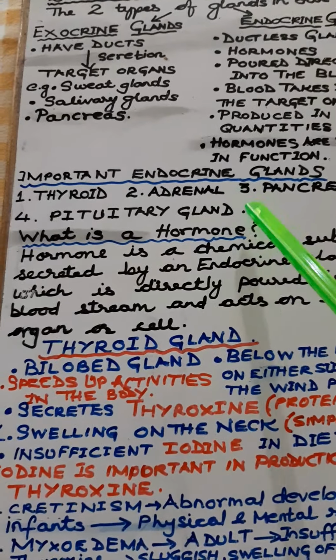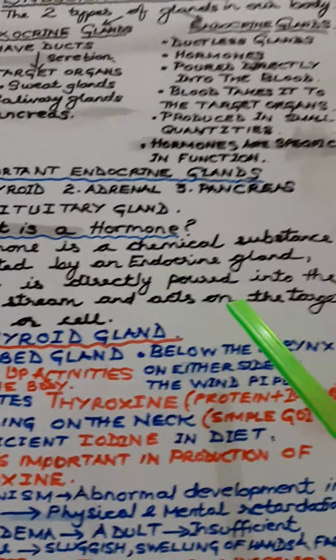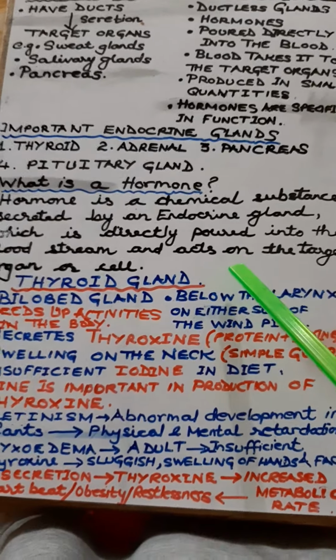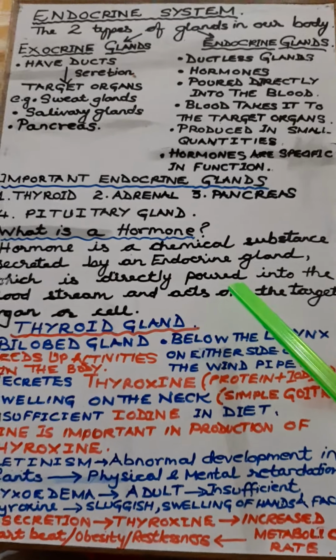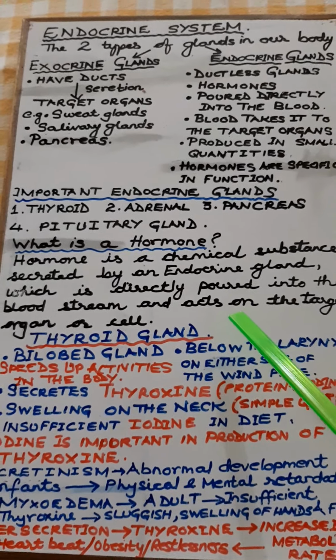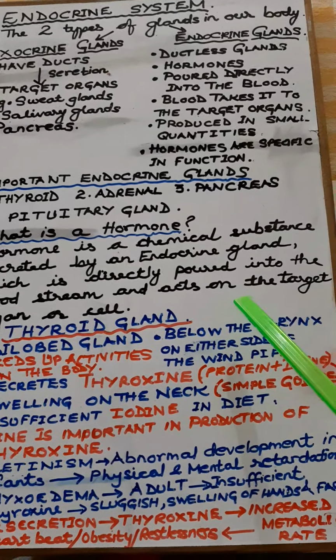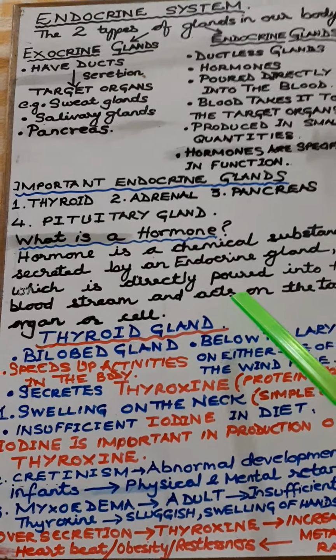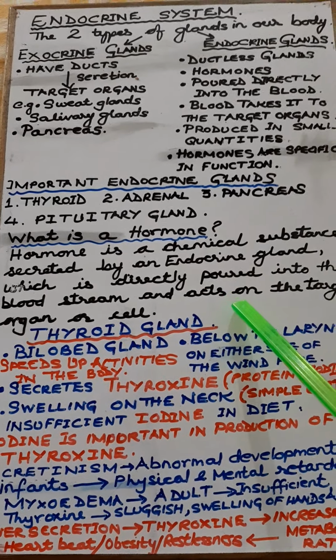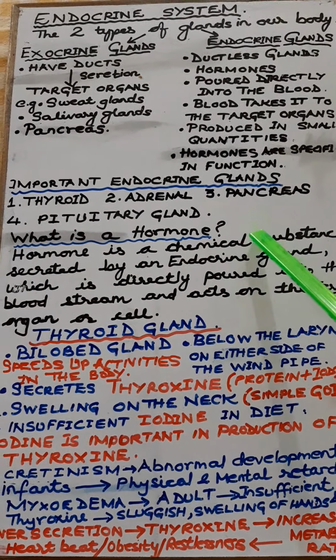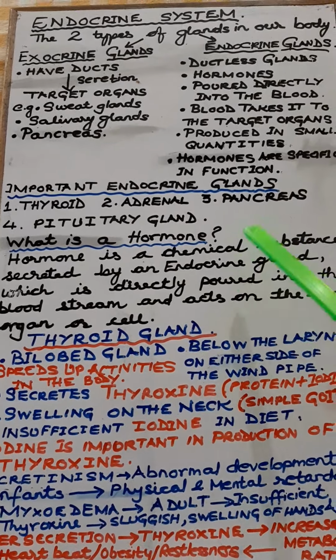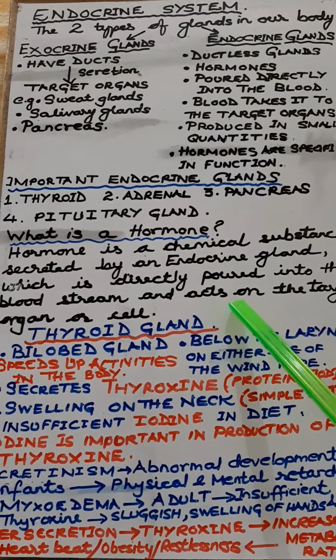What is a hormone then? Hormone is a chemical substance secreted by an endocrine gland which is directly poured into the bloodstream and acts on the target organ or cell. So this is the definition of hormone, what it is.